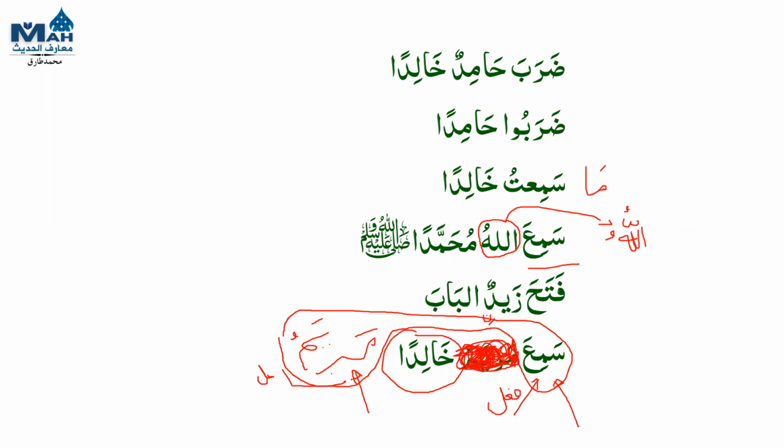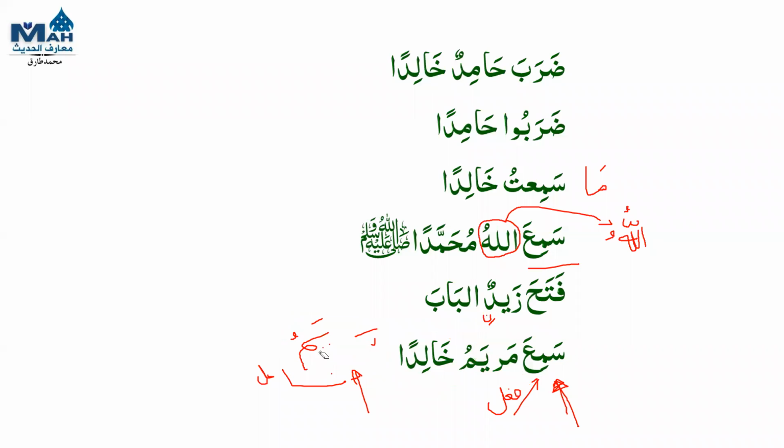So the concept is, if in between fil and fail anything comes, whether maf'ul, jar majroor or zarf, then you can use either muannas or muzakkar. Both are correct. Okay, sir. Okay. So how will we make this sentence nominal?